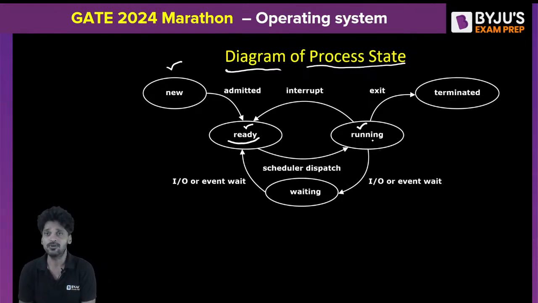Since the IO device is an external device, the program needs to go out of the CPU and wait for the IO device to respond. The moment the IO device responds, the program will perform the IO operation. Right, then it will come back to the ready state. After performing the IO operation, it will come back to the ready state.